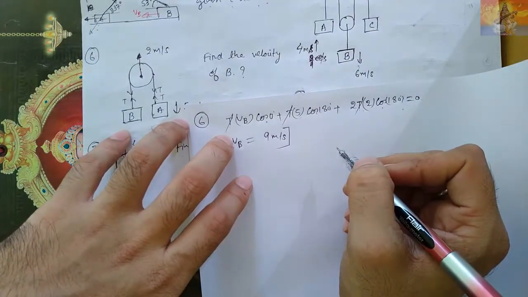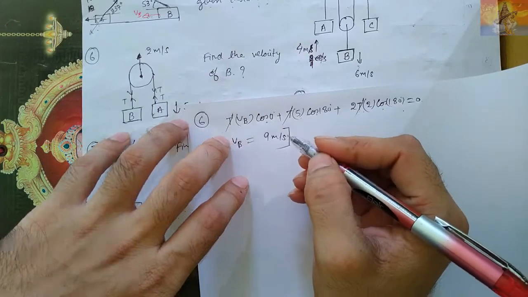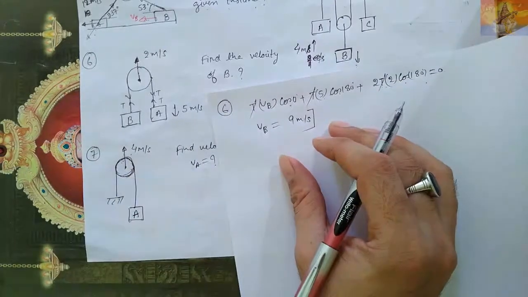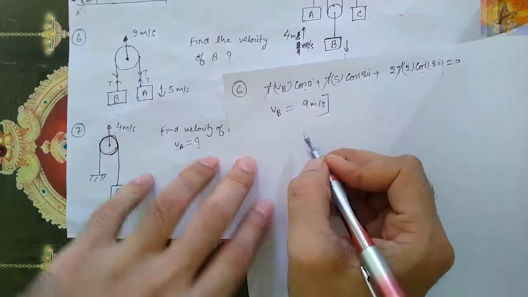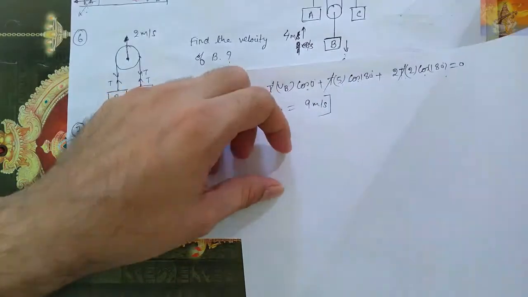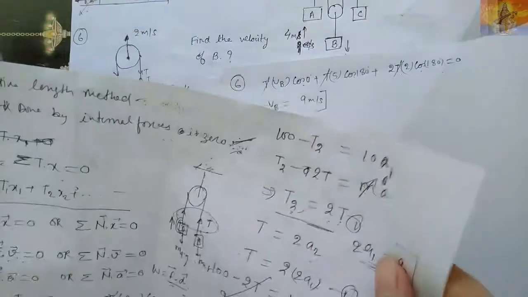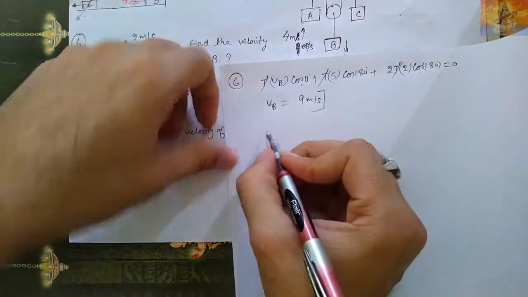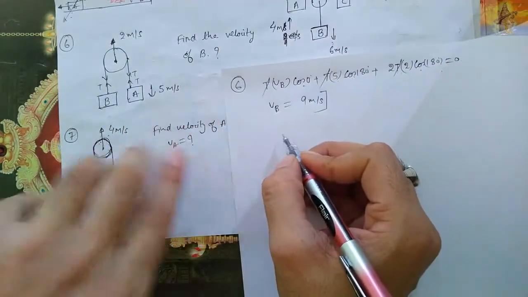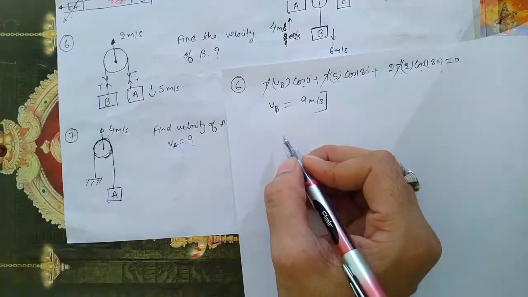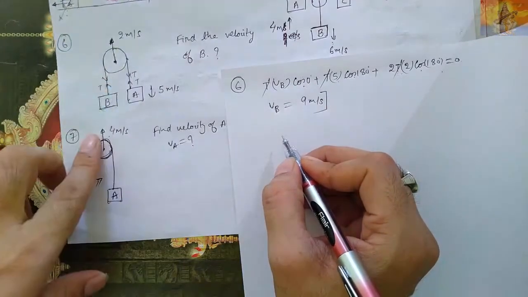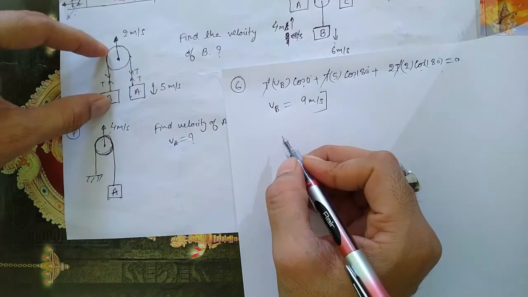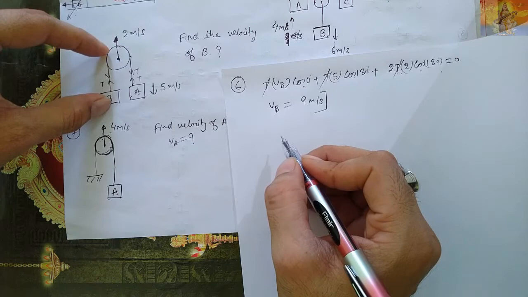Okay, let us solve this by one more method. This we have already solved by one method. So let me solve it by one more method, by the effective length method, as I told you. Effective length method, as I discussed here. So I am discussing this by the effective length method. What do you mean by effective length method? By the name itself it is clear that the length of this string throughout will not change. Either the pulley will move up, this will move down, or this will move up. So suppose the total length is 2 meter. Will the length of this rope change? No. So the total length will be 2 meter only.